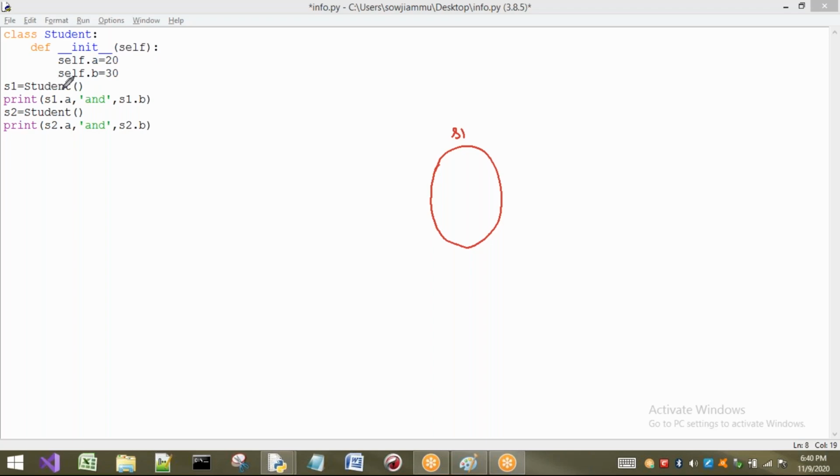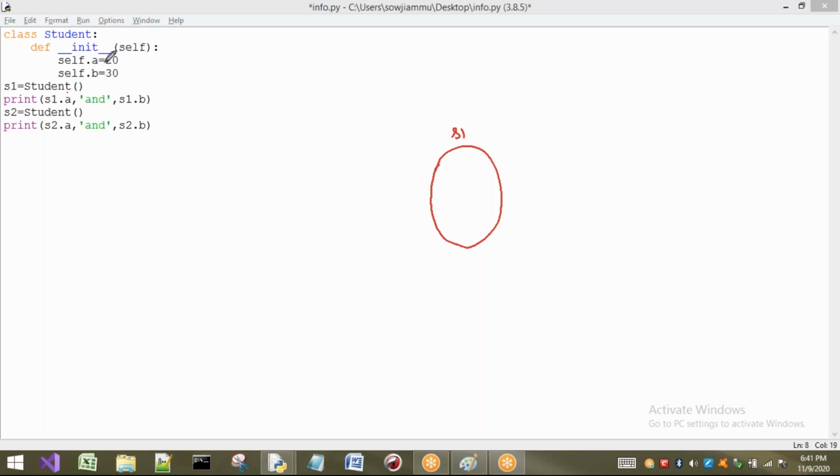Because this is a student object, so it will go to the student class and check for a constructor. What will be the name of the constructor? Underscore underscore init underscore underscore. Self is going to be what now? S1. Why is it S1? Because the object being constructed is S1 only. On constructing S1, I came here. So self is nothing but S1.